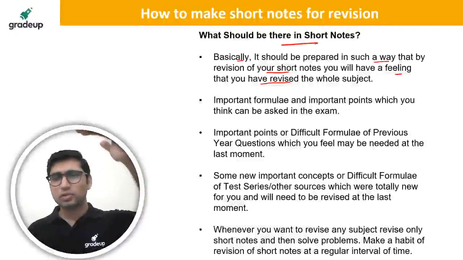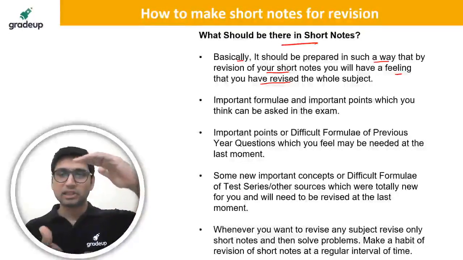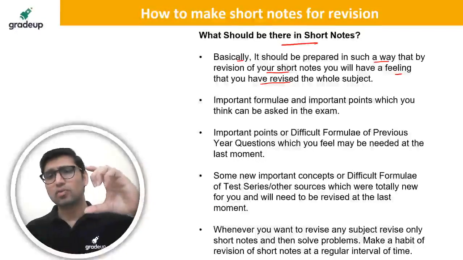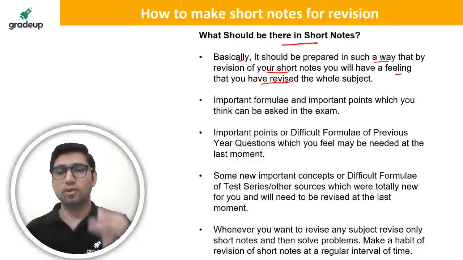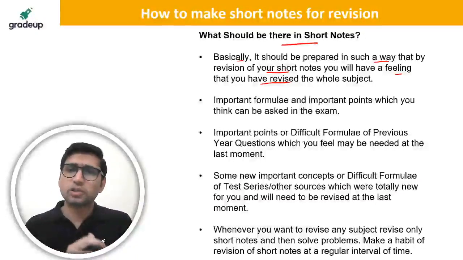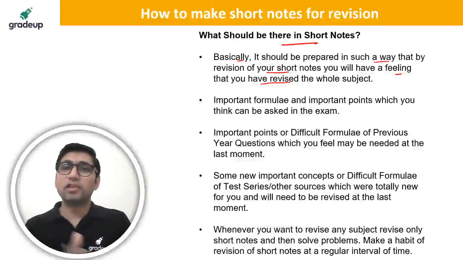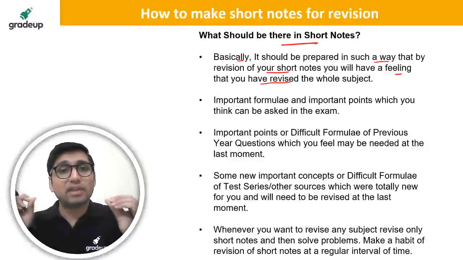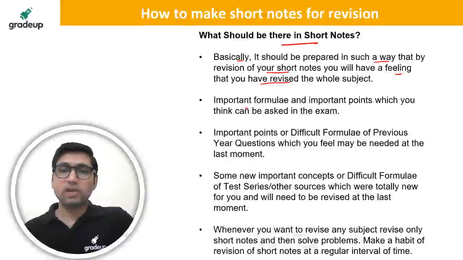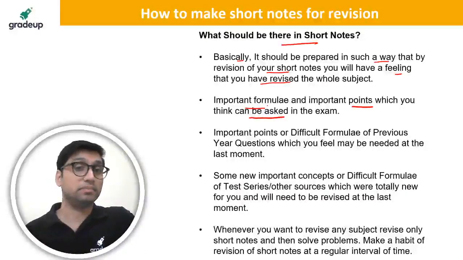Everything should be written in such a way that the short notes of a 400 page book are prepared in just 20 to 30 or maximum 40 pages, not more than that. Okay, so when you go through the short notes, after you revise them, you will think that you have revised everything from the first chapter to the last chapter. Important formulae and important points which we think can be asked in the exam.